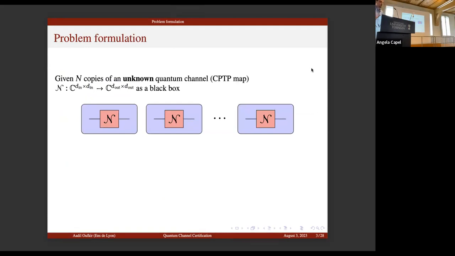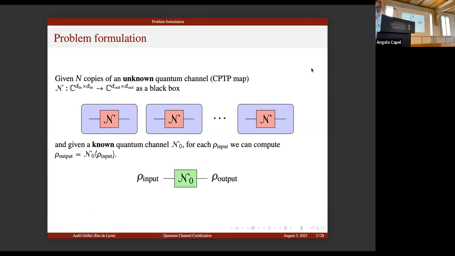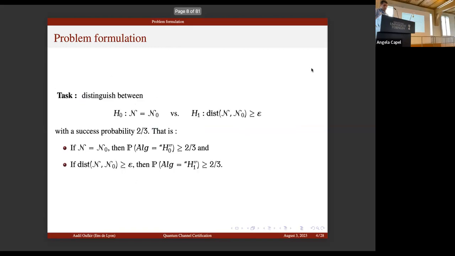So to formulate the problem of quantum channel certification, we have n copies of an unknown quantum channel N. This is a CPTP map, which sends the d-in dimensional quantum states to the d-out dimensional quantum states. These are given as a black box, and we are given a known quantum channel N0. The task is to distinguish between the null hypothesis where N is equal to N0 and the alternate hypothesis where N is epsilon-far from N0 for some distance,